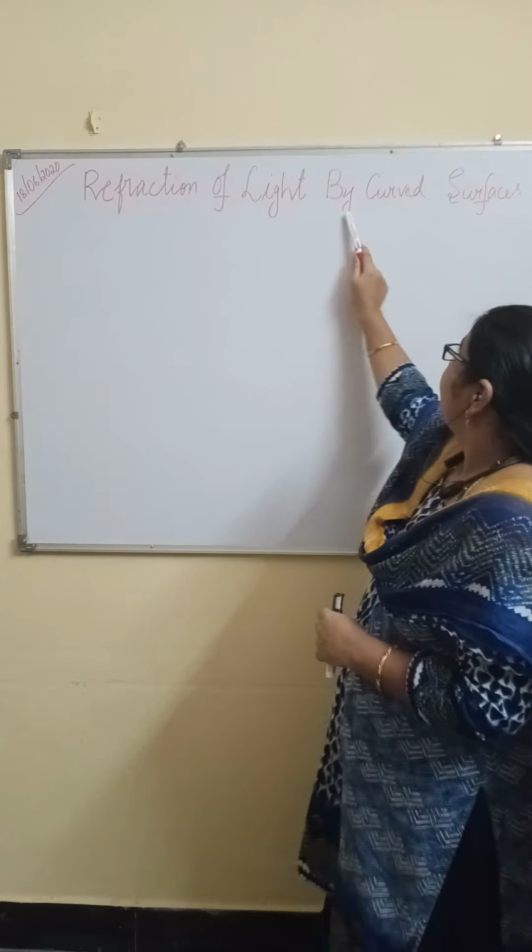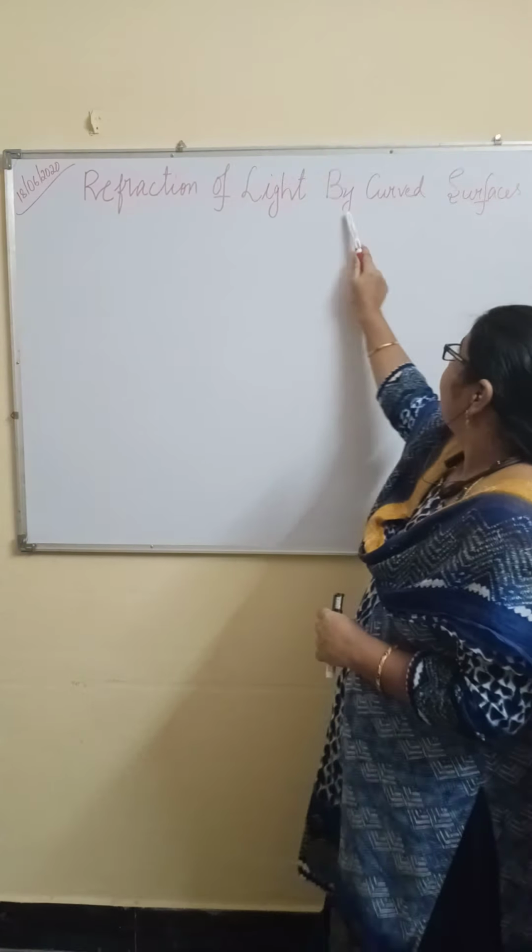We are comparing with the velocity in vacuum, because the speed of light is maximum in vacuum, and here with the medium. Clear? So, refractive index is a ratio between velocity of light in vacuum and velocity of light in medium.